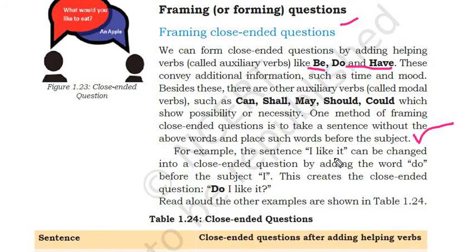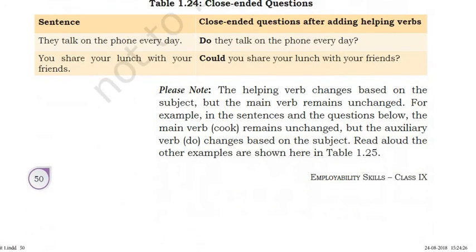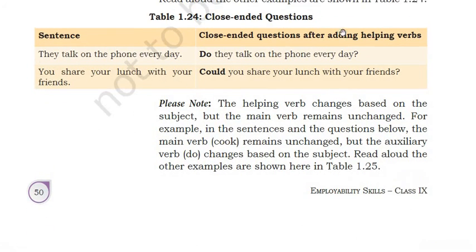For example, I like it can be changed into a close-ended question by adding the word do before the word I. This creates the close-ended question: Do I like it? Let's see. The sentence, they talk on the phone every day. You can convert it into a close-ended question after adding a helping verb: Do they talk on the phone every day? You share your lunch with your friends. Could you share your lunch with your friends? Like this, you can change sentences into close-ended questions, right?